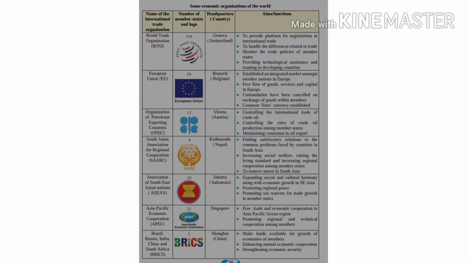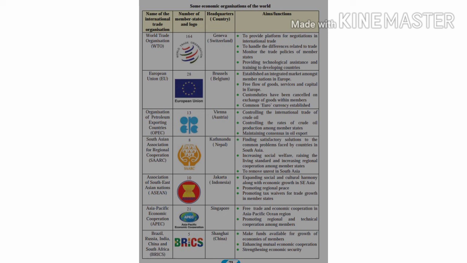The fourth organization is SAARC, that is South Asian Association for Regional Cooperation. There are a total of 8 members in this organization, and the headquarters is located at the capital city of Nepal, that is Kathmandu. The aims are to find satisfactory solutions to the common problems faced by the countries in South Asia. Second, to increase social welfare, to raise the living standard and increase regional cooperation among the member states. And the third one, to remove the unrest in South Asia.